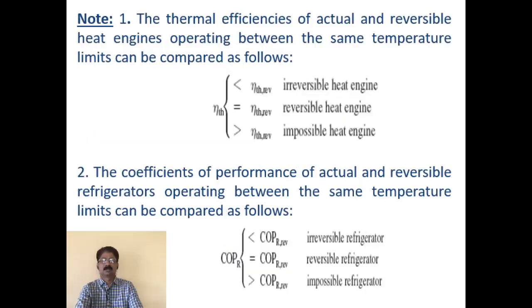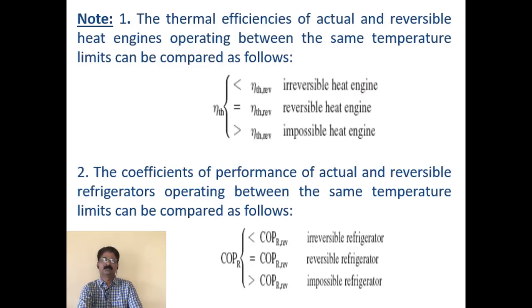So this is a summary of the efficiencies of reversible and irreversible heat engines. All of you should know that the thermal efficiencies of actual and reversible heat engines operating between the same temperatures can be compared as below.